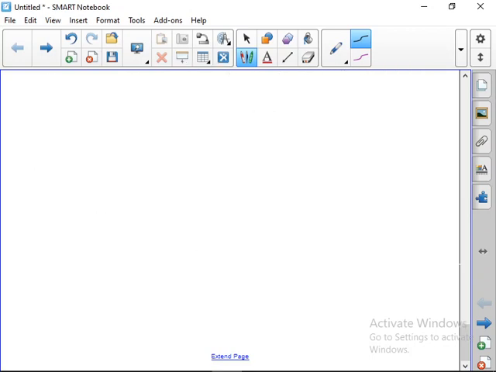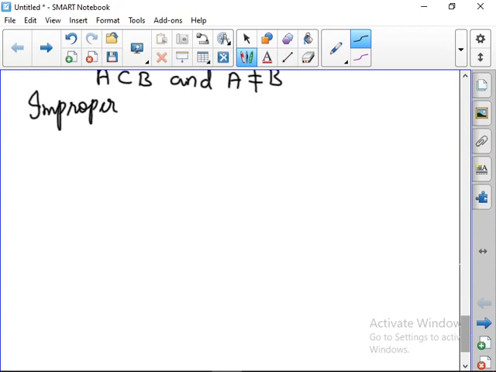Okay? And then any set is a subset of itself. This subset is called the improper subset. So next heading, improper subset. What is an improper subset? The same set itself is the improper subset. Every element of A is contained in A, isn't it?